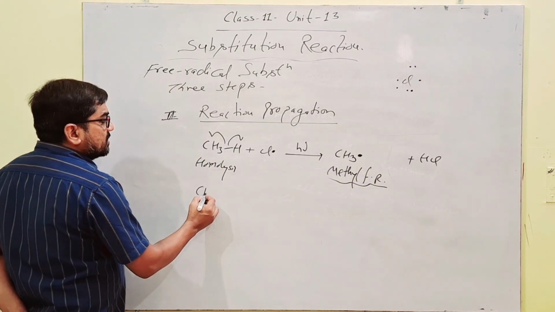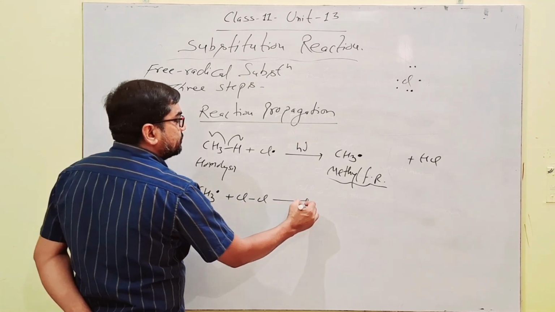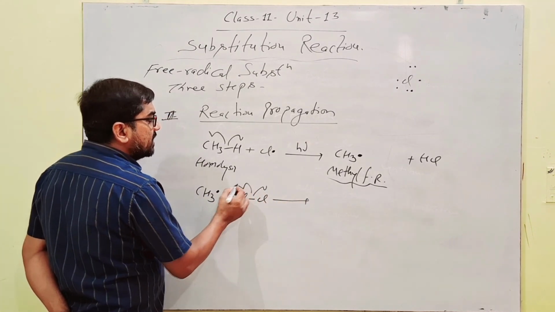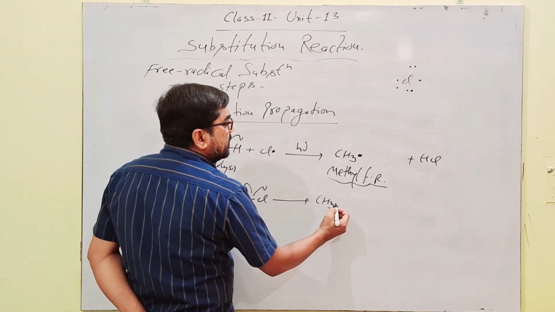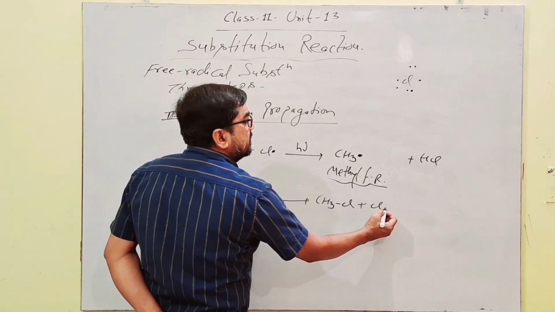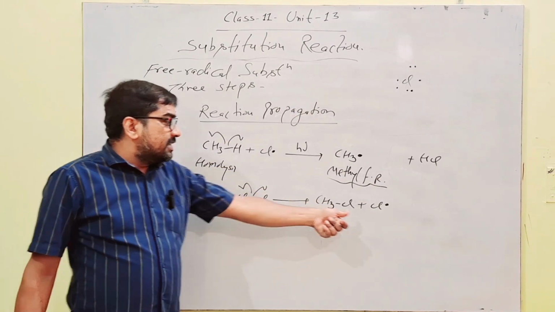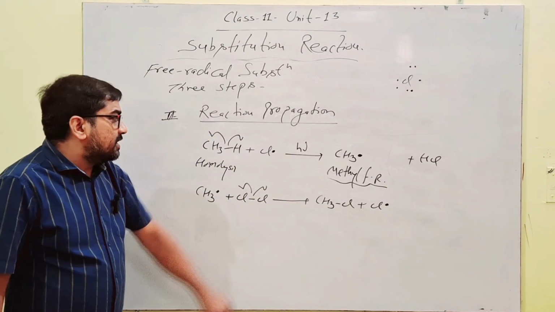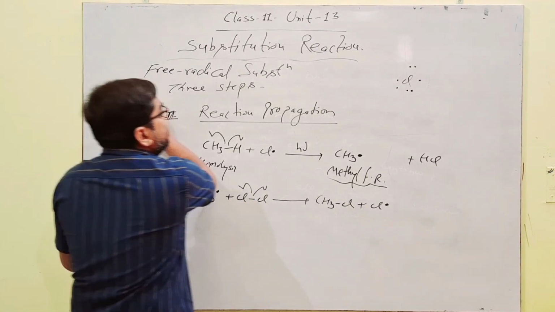Now in the next step, the CH3 free radical reacts with chlorine. Homolysis again occurs. This chlorine free radical gets attached with the CH3 free radical, forming CH3Cl, and again a chlorine free radical is generated. This chlorine free radical again reacts with this compound, and the reaction continues in this way.